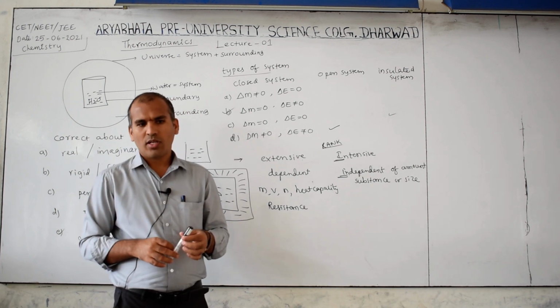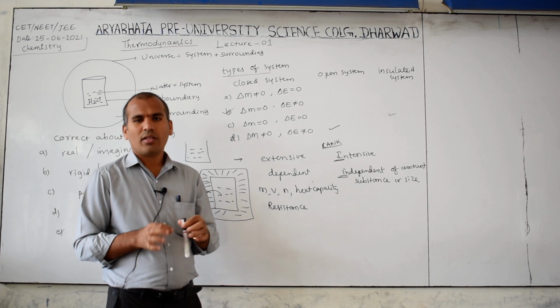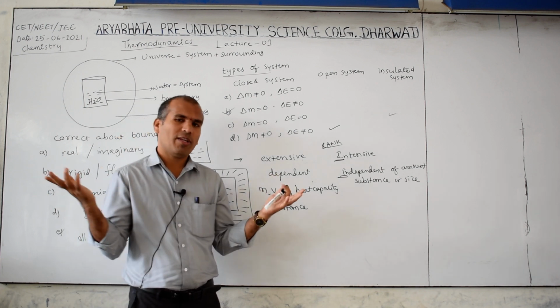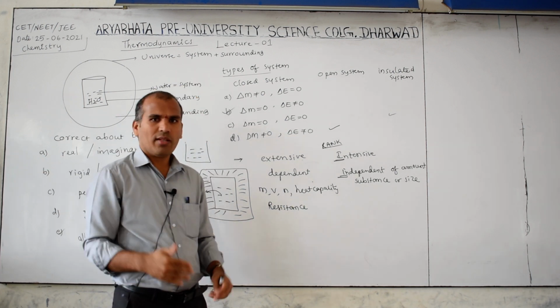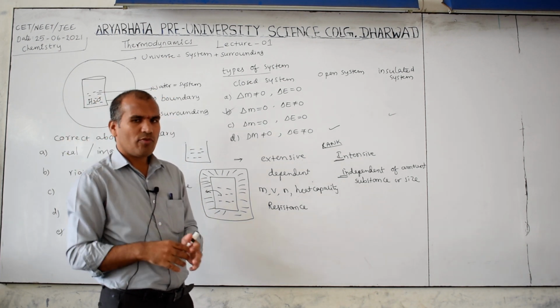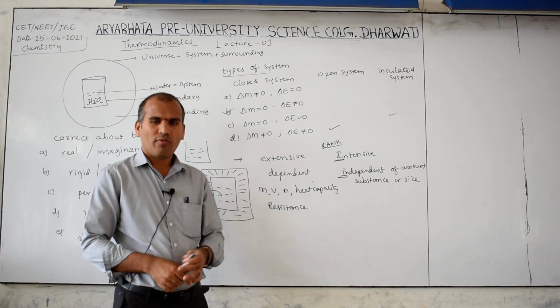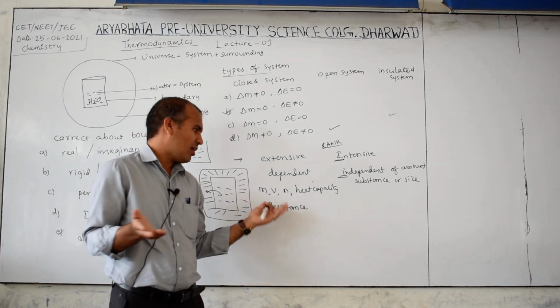Volume: now one test tube has 10 ml. Or consider this room, which is very big. If you make one wall in the middle, then this is half the volume and the other is half the volume. Therefore it depends on the size. Number of moles: for example, first we have 10 moles. If you separate it, then it is half.